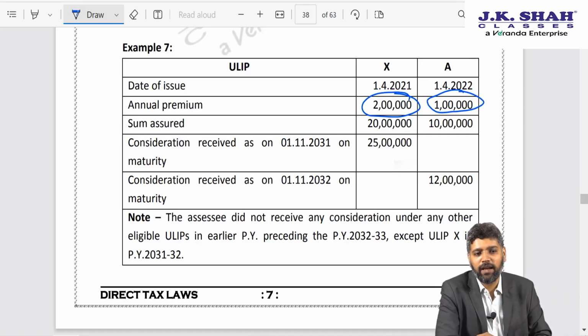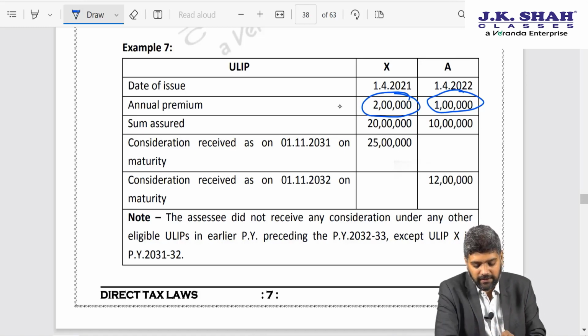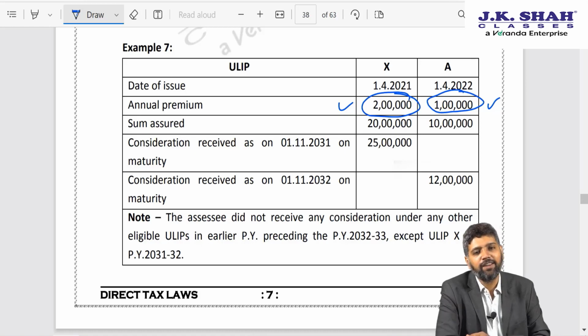Out of the two, I have to claim only one as exempt. So the question arises whether I will choose X as exempt or I will choose A as exempt. And the answer is I can choose either, my choice.